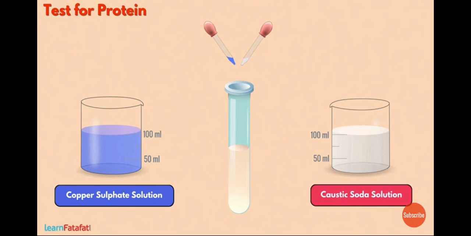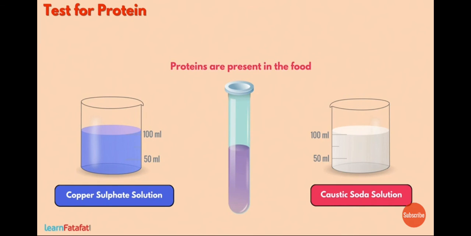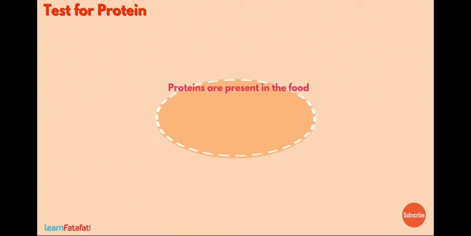Check if there is a change in color. If not, add one more drop of copper sulfate solution and a few drops of caustic soda solution. If you observe a violet color of the mixture, then it means that proteins are present in the food. Normally, proteins are present in food